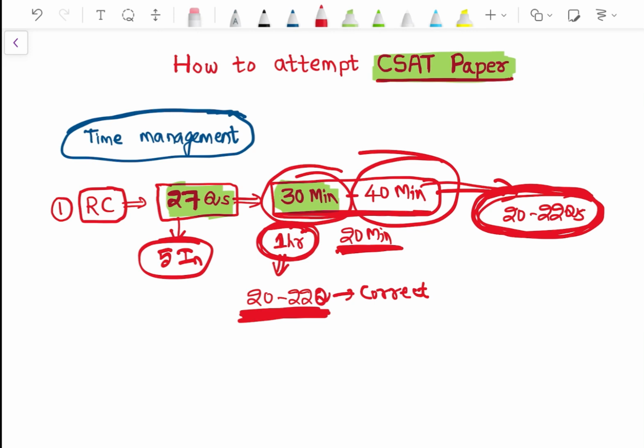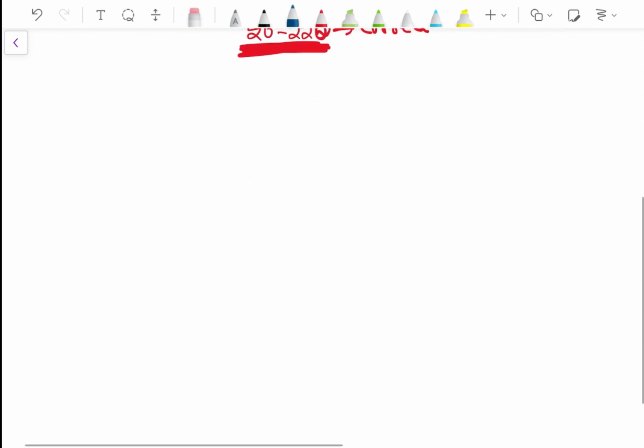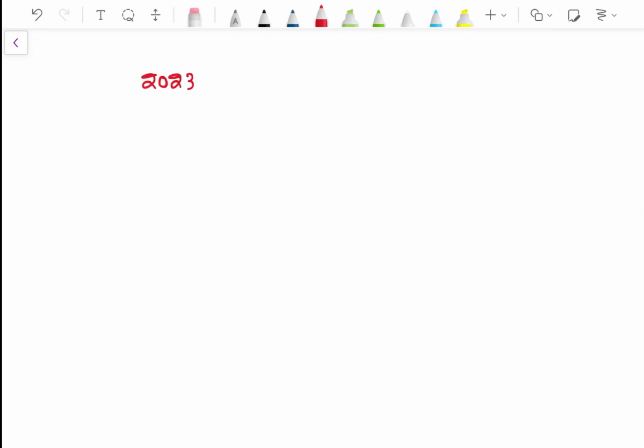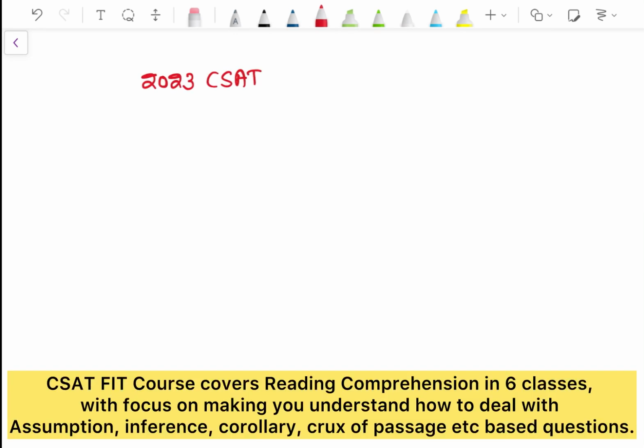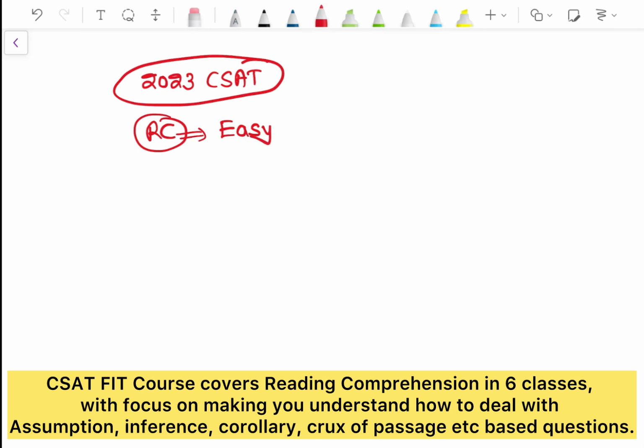One more thing I want to suggest is, in the 27 reading comprehension questions of the 2023 CSAT paper, the questions are easy. The passages are given in easy language and the options are also given in easy language. That is in the 2023 CSAT paper.